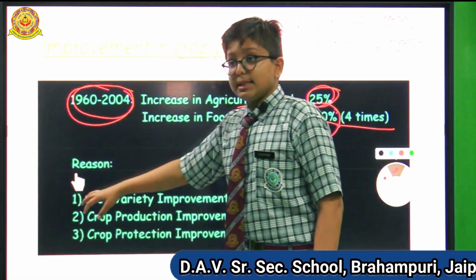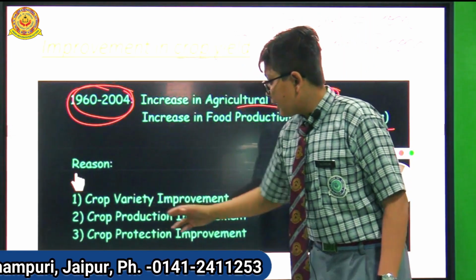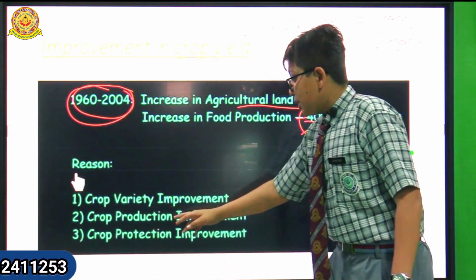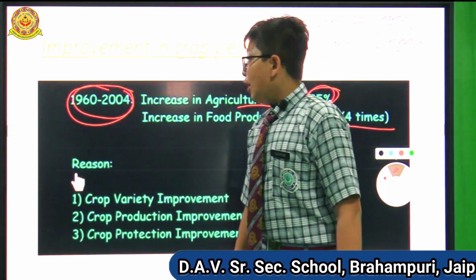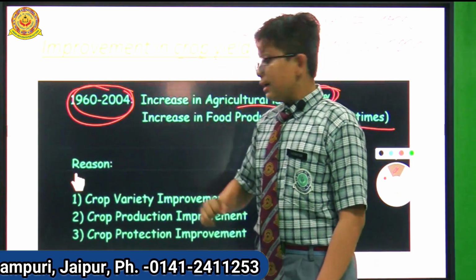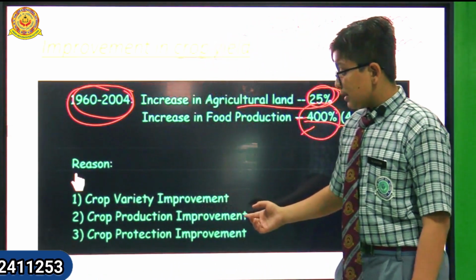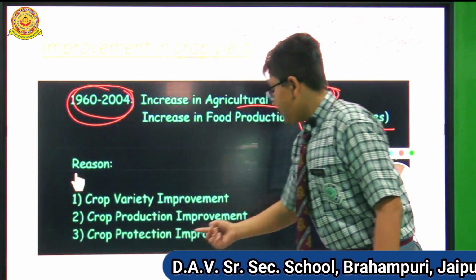Now the reasons behind the improvement in crop yield are crop variety improvement, crop production improvement, and crop protection improvement.